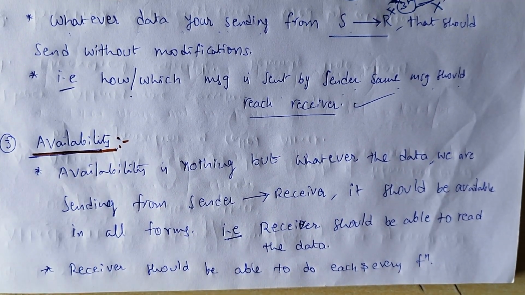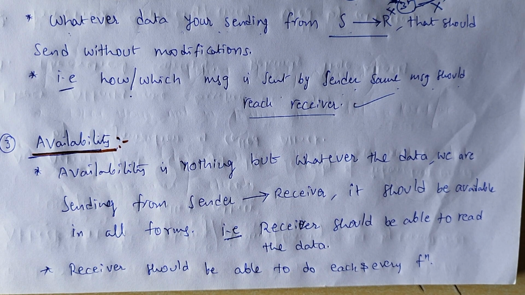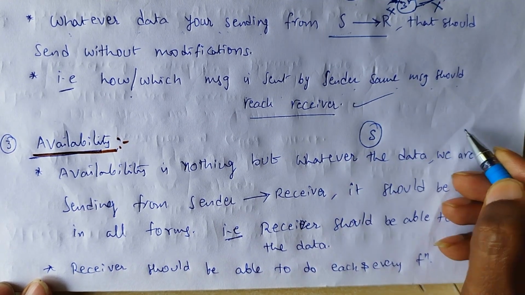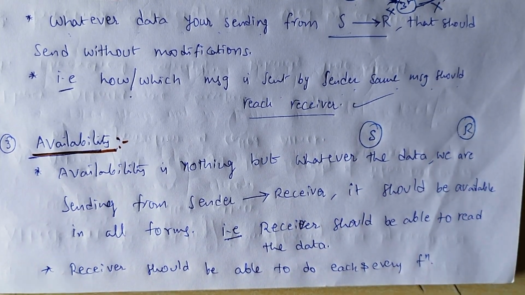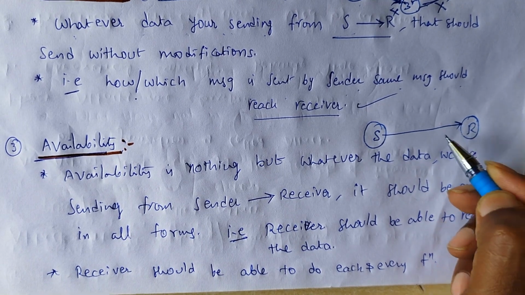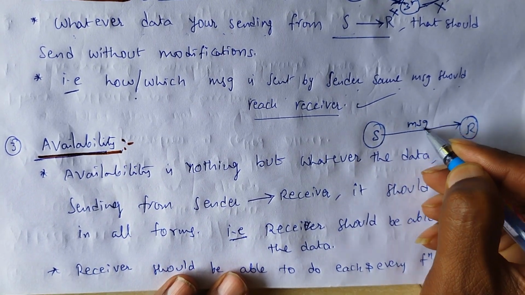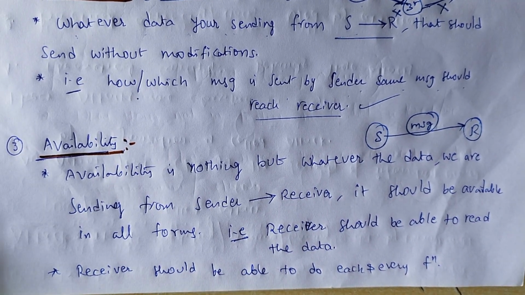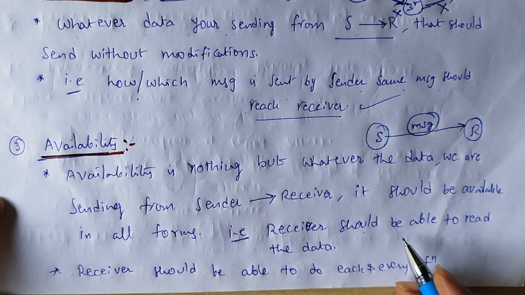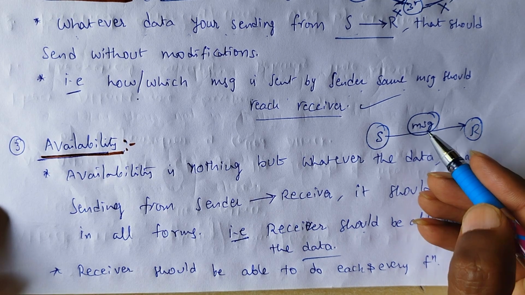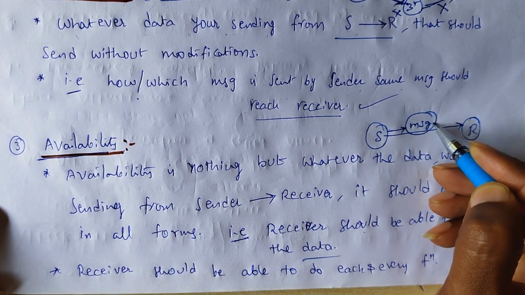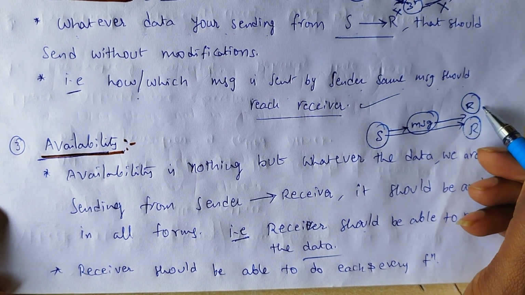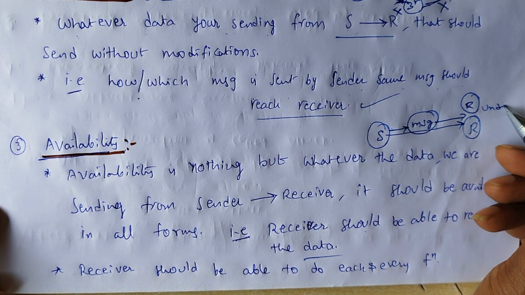availability. What is the meaning of availability? Availability is nothing but whatever data we are sending from sender to receiver, the message should be available in all the formats, in all the forms. That means the receiver should be able to read the data. Whatever message we are sending should be in a readable or understandable format.